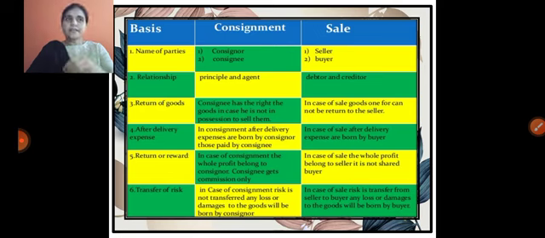So based on the commission, the agent may concentrate on increasing sales. Whereas in the sales process, the seller only concentrates on the profit. If he sells more goods, ultimately he may get the profit.